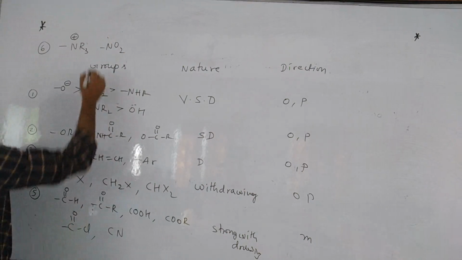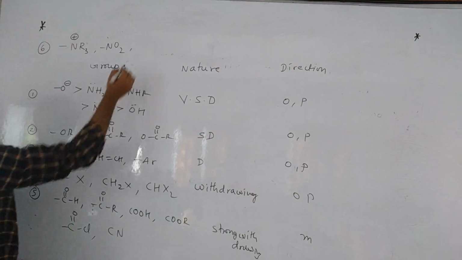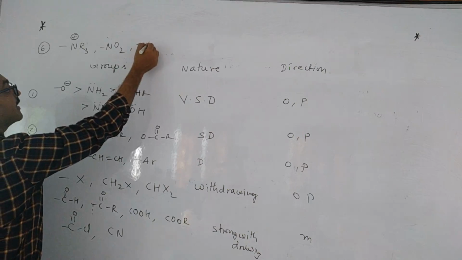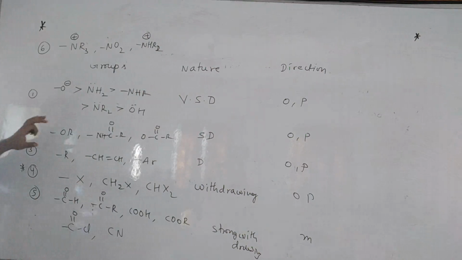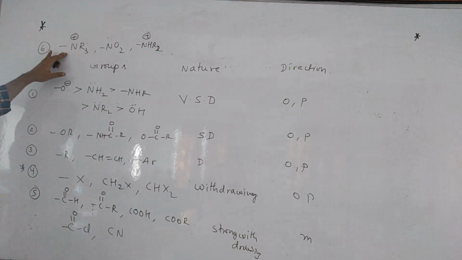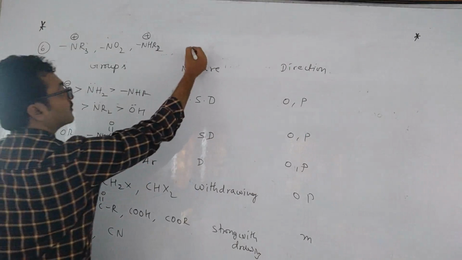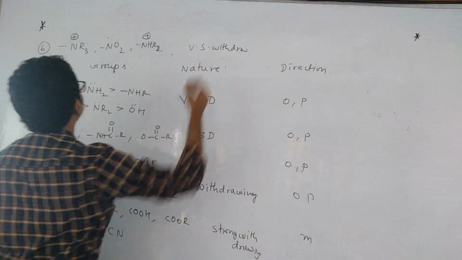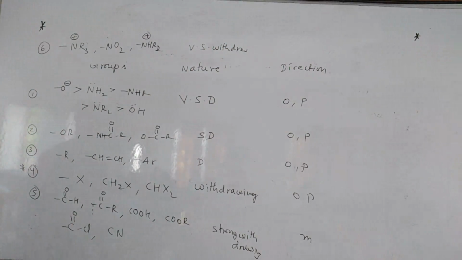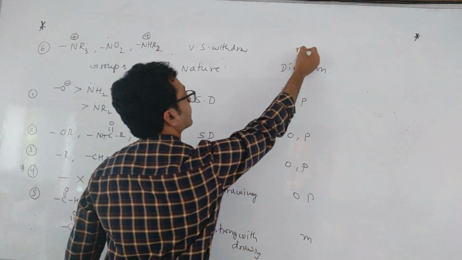You can write NHR3 plus, NH2R2 plus also. So nitrogen bearing a positive charge will become very strong withdrawing, children. This is very strong withdrawing, and it is also meta directing.